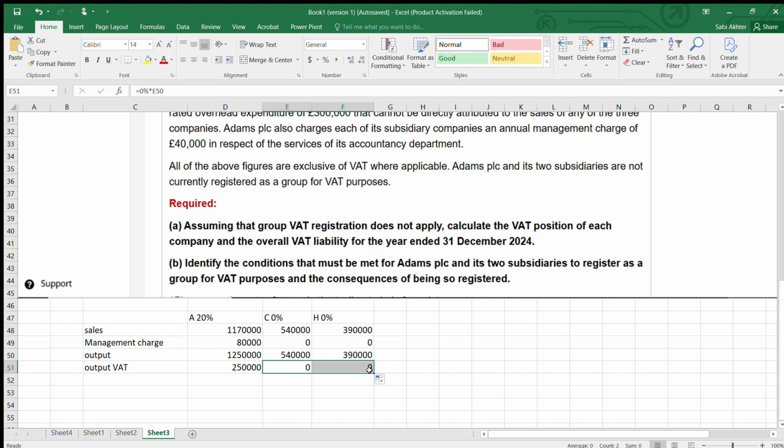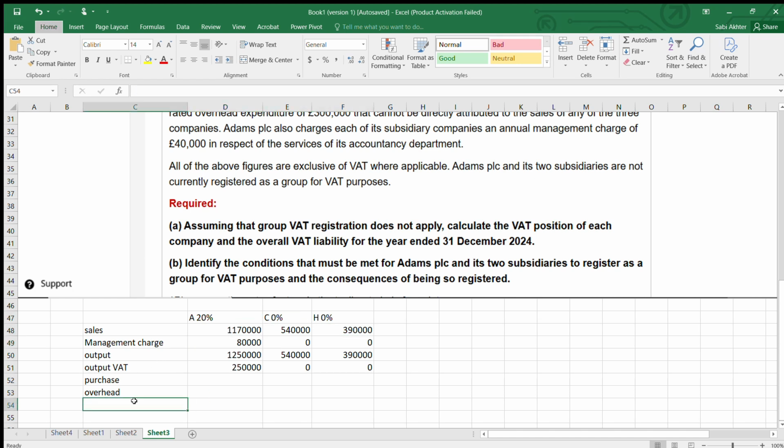Next is your purchases. Okay, so we are going to take our purchases now. This you will deduct from output VAT. But first you have to add all your inputs. Purchases, overhead, how many inputs are there? Management charge. See, management charge is an output for A, but because it is taken from C and H, for them it's an input.